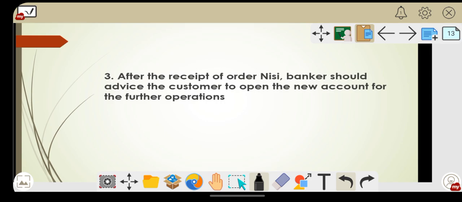Again, the example of a cheque. Suppose you have given the banker a cheque for collection, and still the amount is not deposited. Now you have to open a new account with the banker, and your cheques, drafts, transactions and deposits, everything you have to do with the new account. Because you don't know when the court is going to issue order absolute, and you can't wait till then, the banker will suggest you open a new account.